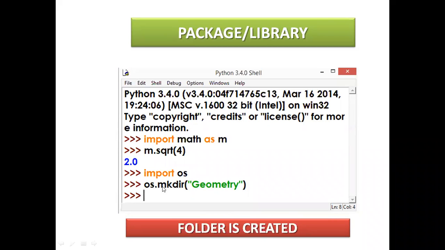os.mkdir. What is mk? Make directory. OS means from the operating system, dot notation with mkdir. This is also a keyword, mkdir, which is used to make a directory. Any folder you can create in Python by using this method: os, the operating system, dot notation with mkdir. The folder name can be anything, abc, xyz, enclosed in double quotation marks. So you can create your folder here.